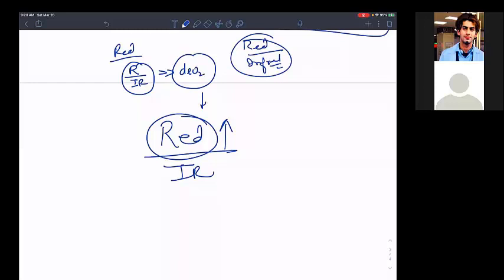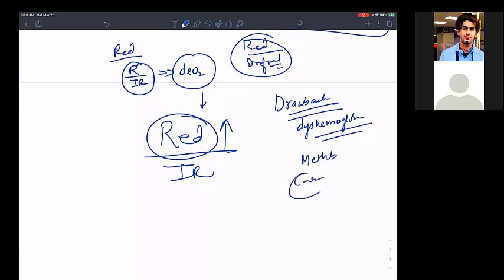Okay? It's not that it will give you 100%. The drawback of these oximeters is that they can't tell us about the dyshemoglobins, like methemoglobin, and carboxyhemoglobin, like carbon monoxide. What is carboxyhemoglobin? Carboxyhemoglobin is carbon monoxide bound to hemoglobin, isn't it?